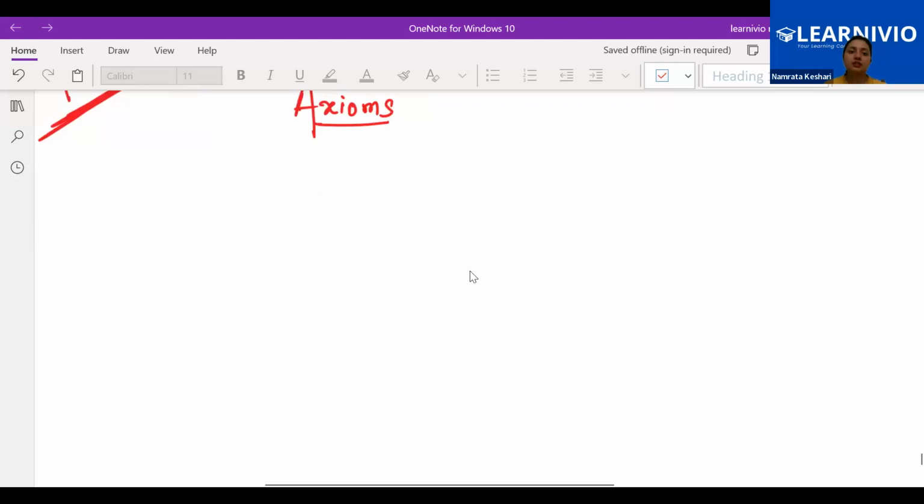So the first axiom is... When we talk about the axioms, a lot of axioms are there, and you have to memorize them line by line, word by word. Around 8 axioms we will be discussing over here. The sequence in which I'm going to write them is not necessary. You just have to memorize each and every statement properly, so that each statement is clear to you and stays in your mind.